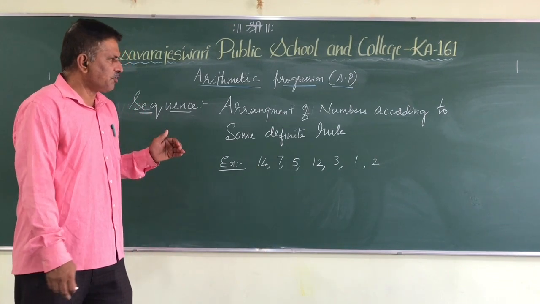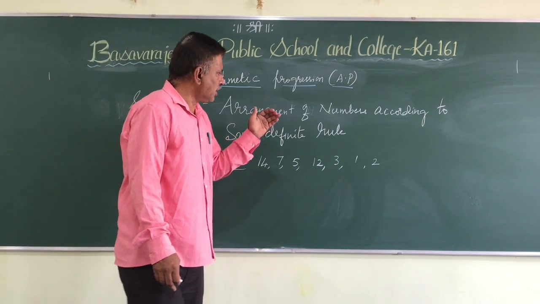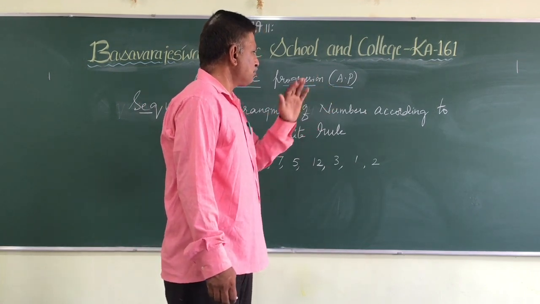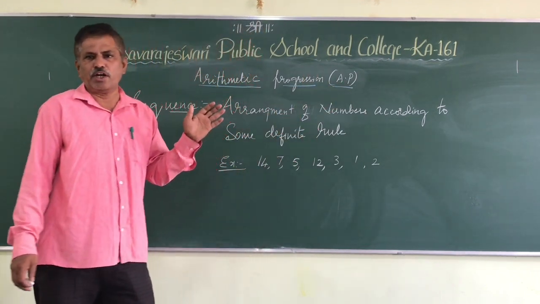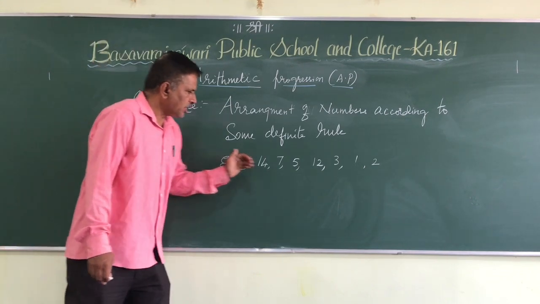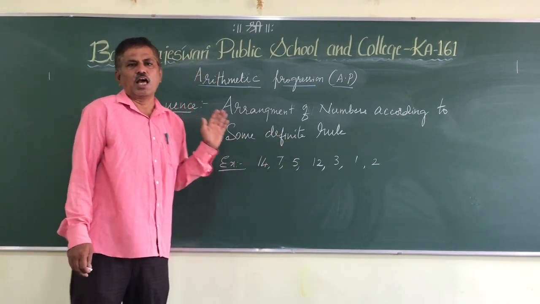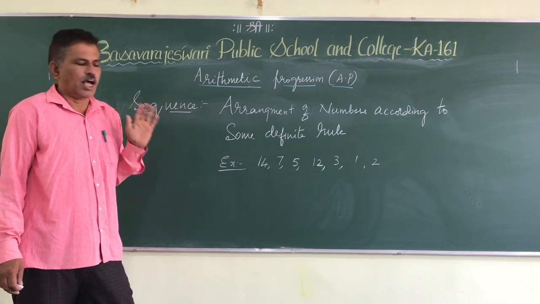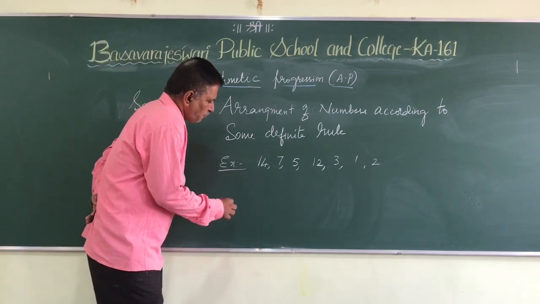So here, sequence means we are arranging the numbers. Arrangement of numbers according to some definite rule or condition is called a sequence. Here these numbers are to be arranged in ascending order. The condition is ascending order. So what is the first number we'll write?